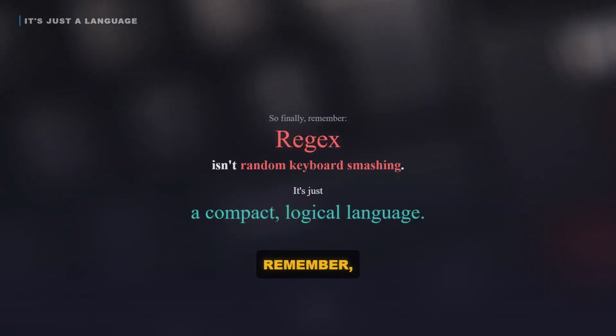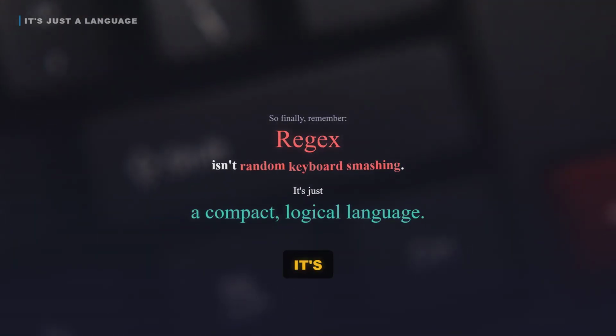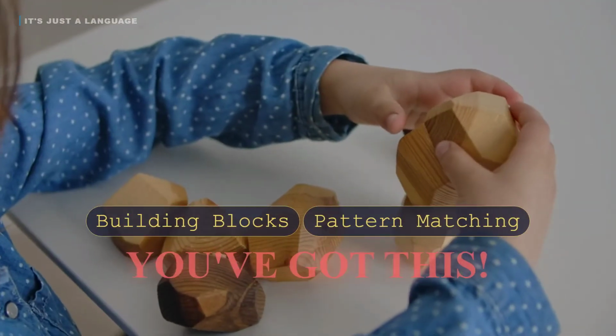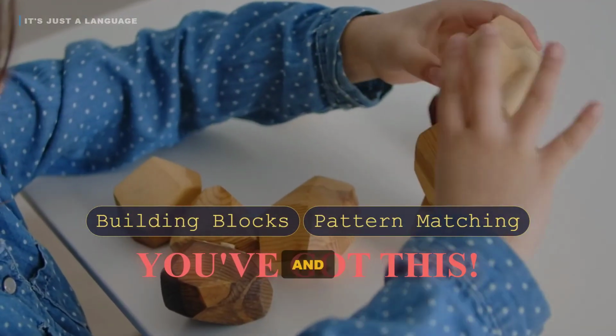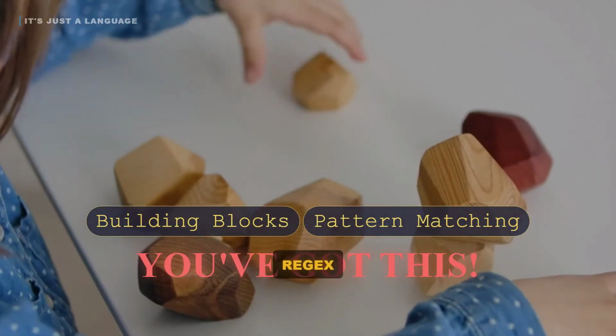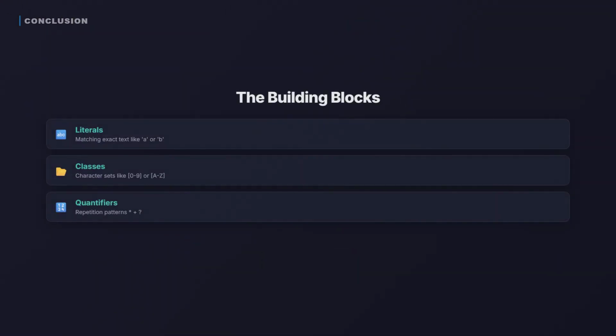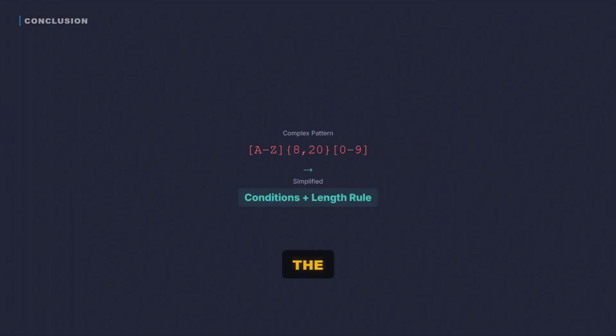So finally, remember, Regex isn't random keyboard smashing. It's just a compact, logical language. Master these building blocks, and pattern matching becomes second nature. You've got this. Regex looks cryptic, but it's really compact logic. Literals, classes, quantifiers, anchors. The scary password pattern is just conditions plus a length rule.